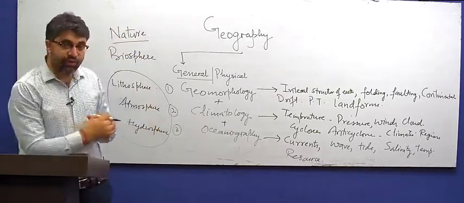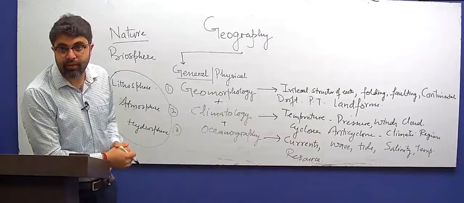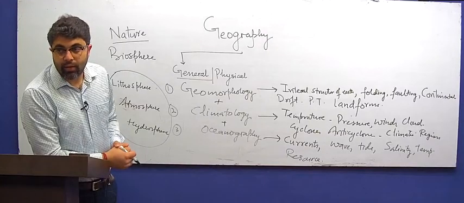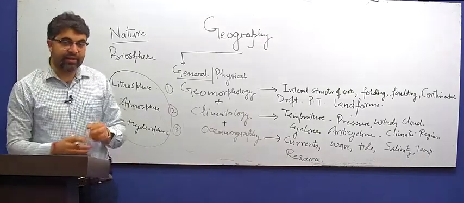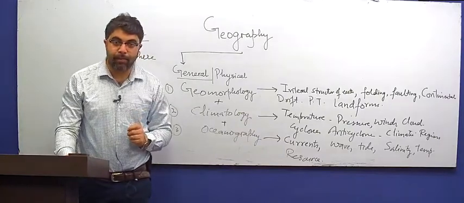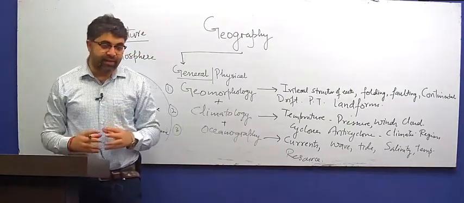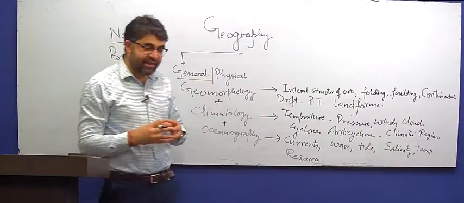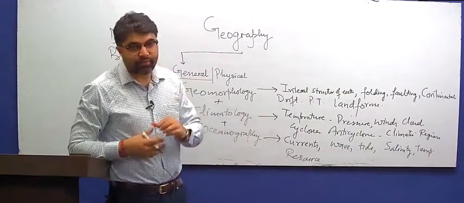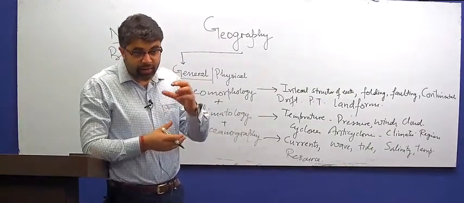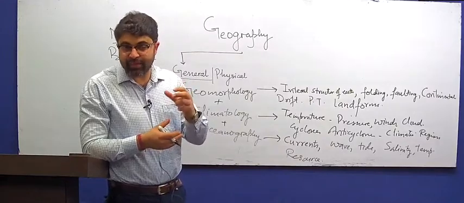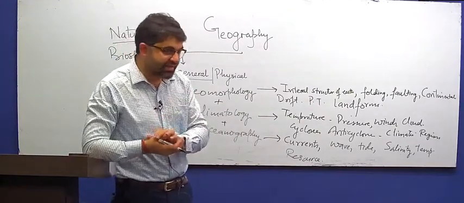And this part of geography, that is physical geography, demands a conceptual understanding. We cannot study nature as one unit. We use some techniques, some principles to study this.